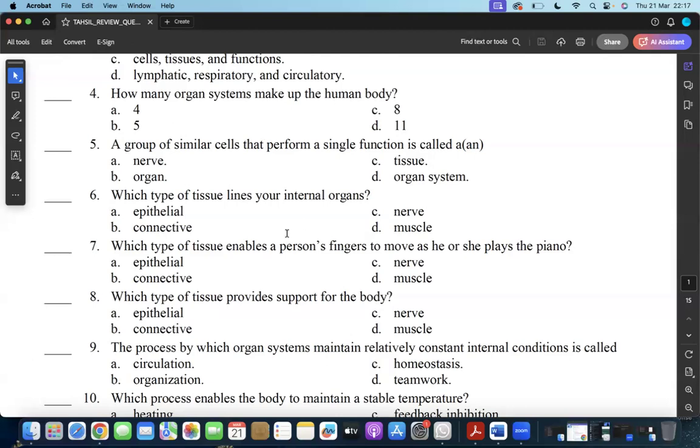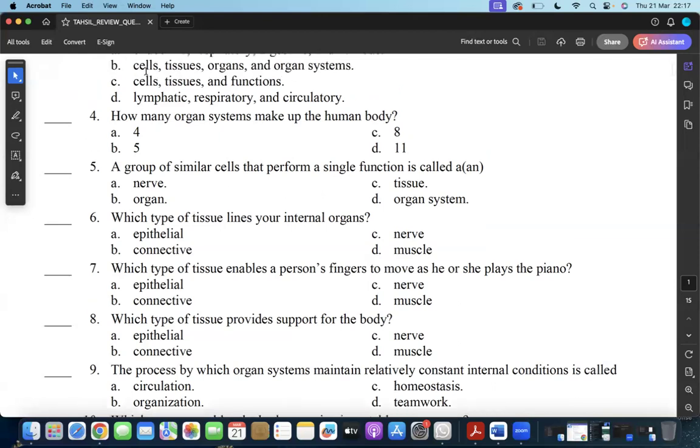Now let's move on to question number 5. Question number 5 says, a group of similar cells that perform a single function is called a what? As I've mentioned to you before, a group of cells coming together to perform the same function, we call that tissue. I already gave some examples here before.